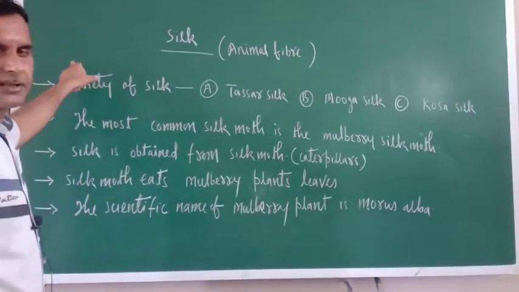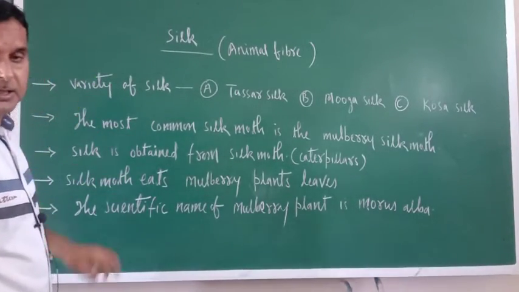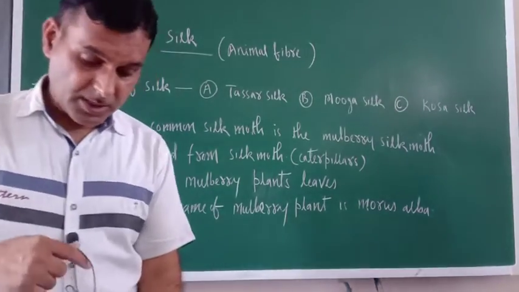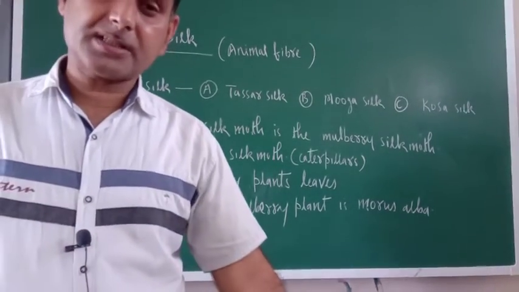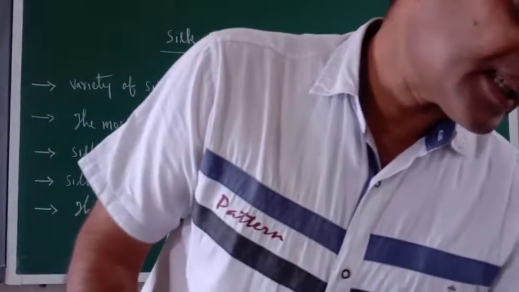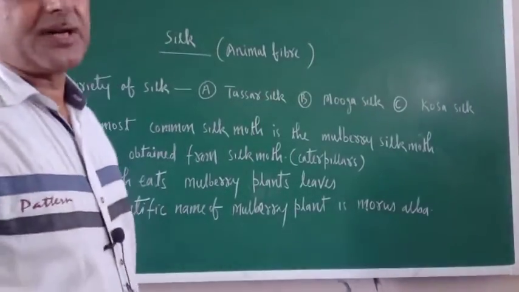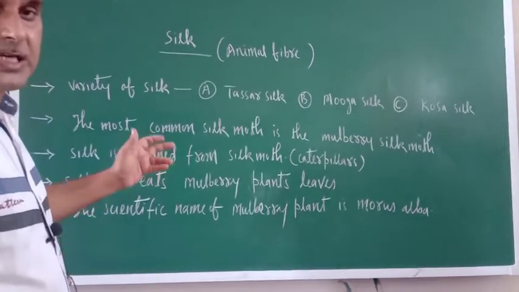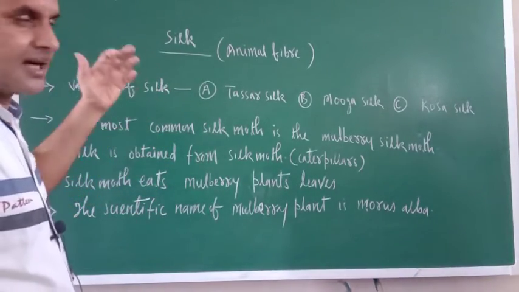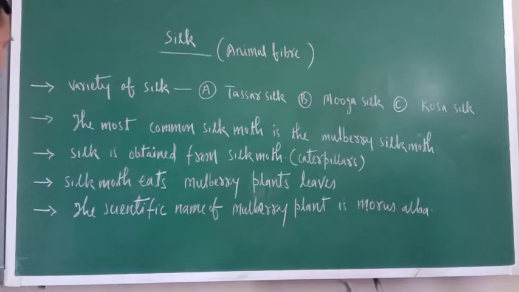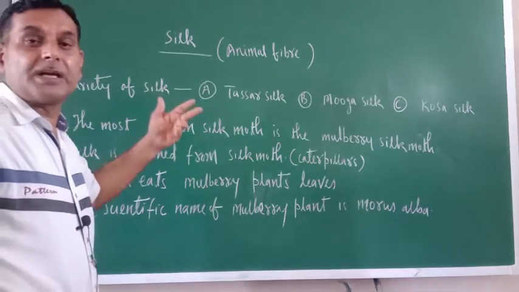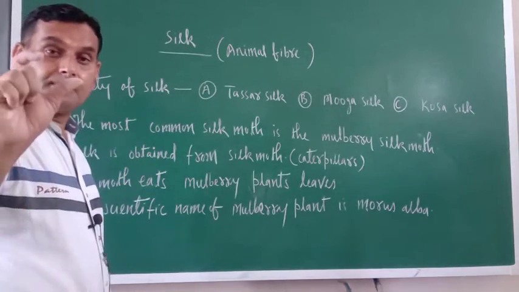Yesterday, as you know, I started silk, which is another animal fiber, and I started with sericulture. What is sericulture? It is the science of rearing silkworms for obtaining silk, the branch of science which deals with the rearing of silkworms for obtaining silk. As you know, silk is nothing but a proteinous thread. It is made up of protein.